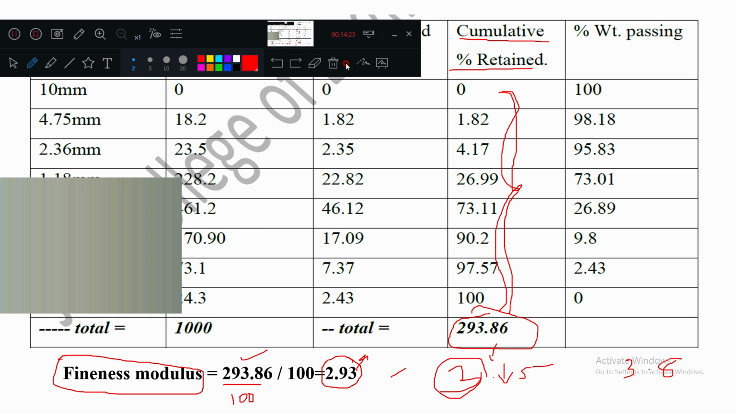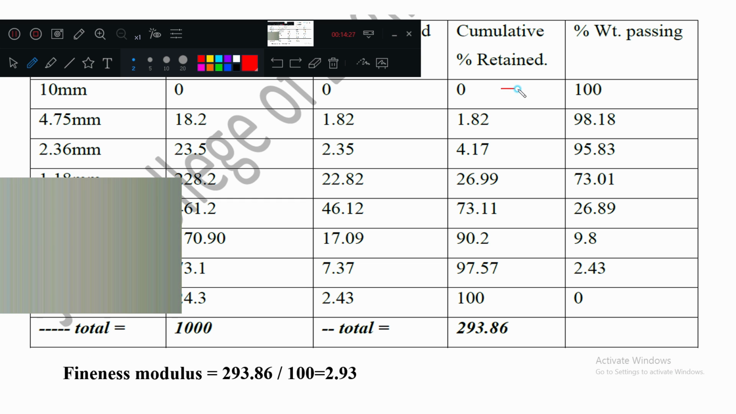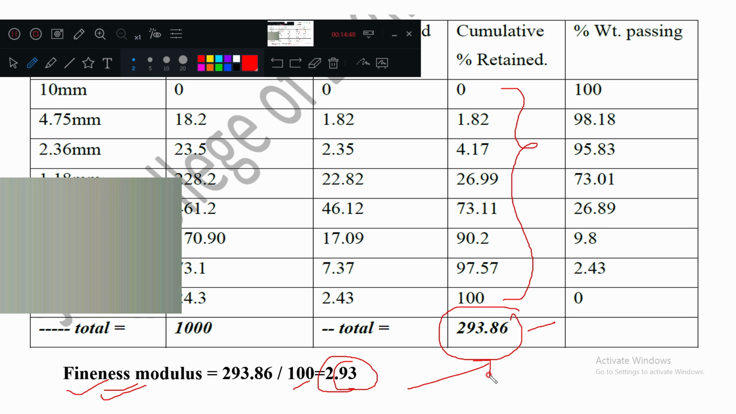What do you mean by fineness modulus? You have the values of cumulative percentage retained. You add all those values and divide by 100, and you will get that number. This number is nothing but the fineness modulus. Smaller fineness modulus means what? Finer sand. Bigger fineness modulus means coarser sand. So this table is clear, how sieve analysis has been done.